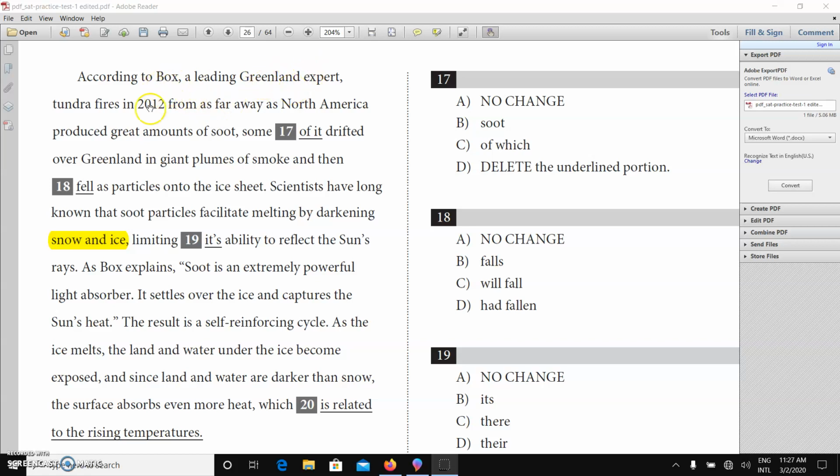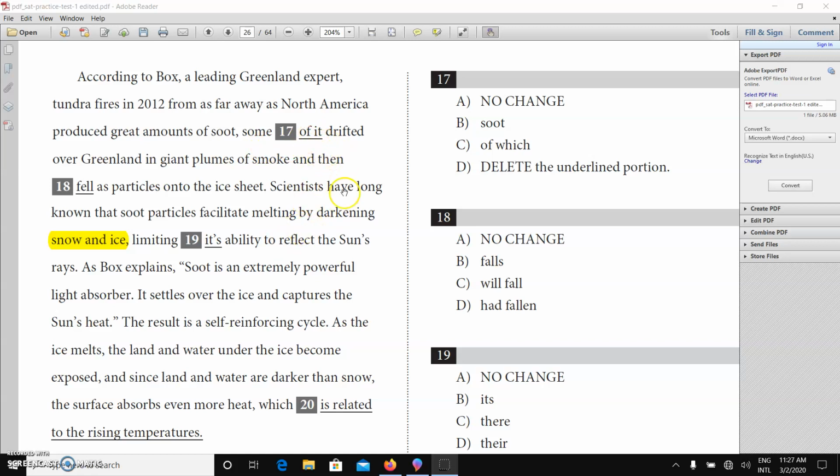Okay, according to Box, the tundra fire in 2012, from as far away as North America, produced a great amount of soot. Some of it drifted. That's wrong. Some of which, I'm just thinking in my head, should be the best answer here. Some of which drifted over Greenland. So not some of it. Some of, he has already mentioned it.